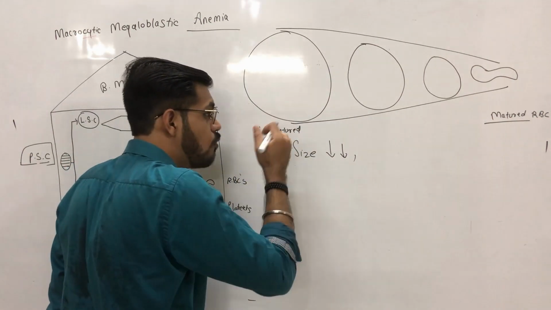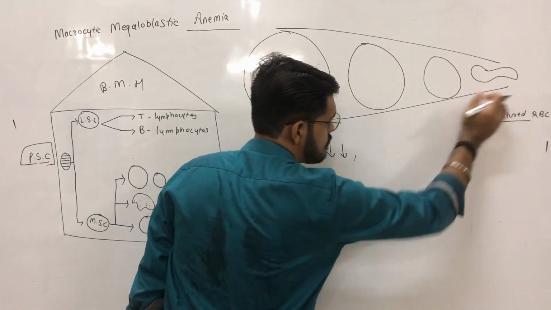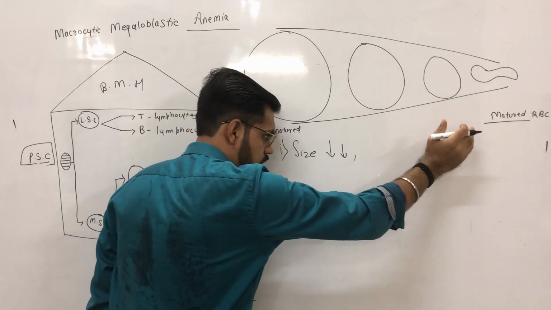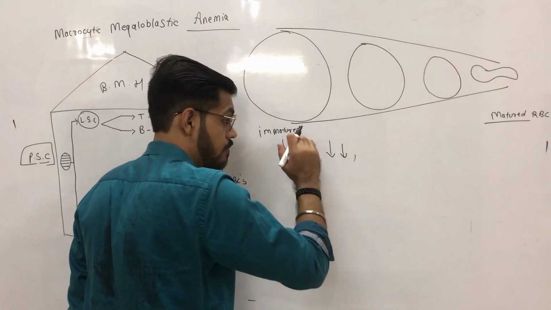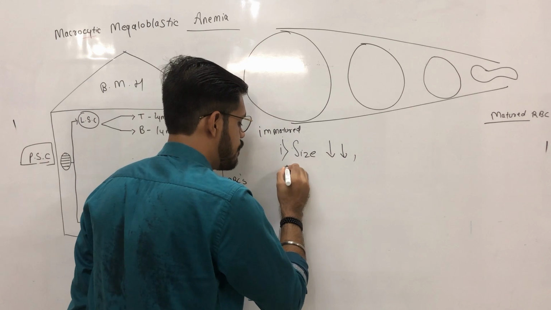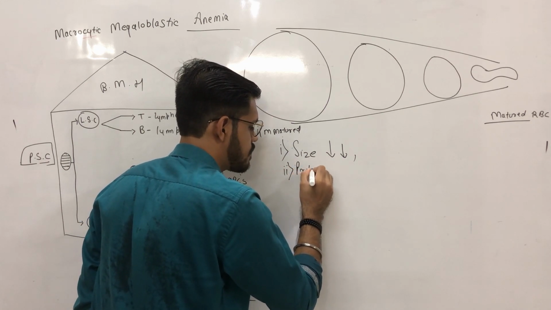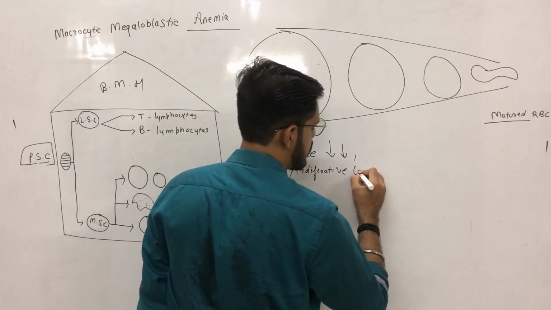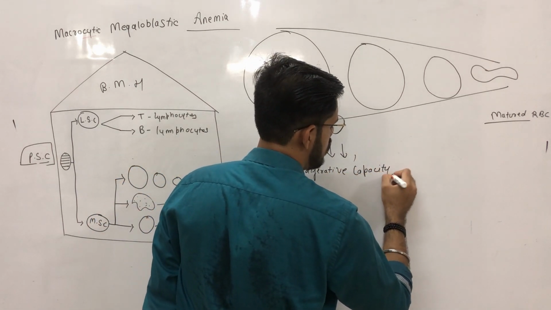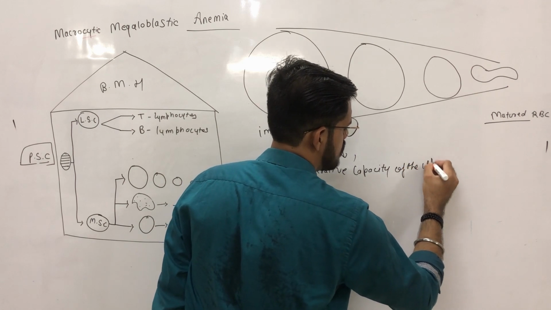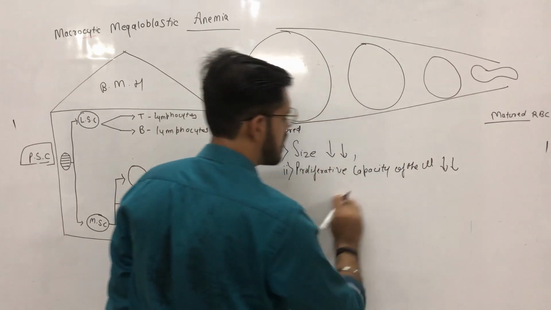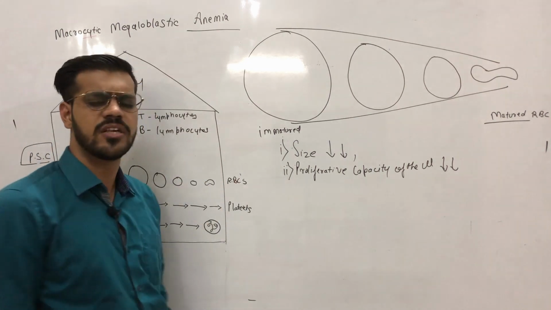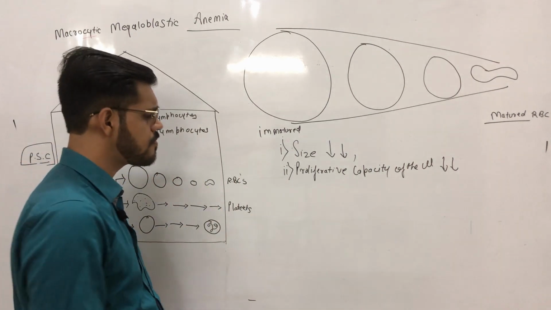It will differentiate more as compared to a matured RBC, and when we go towards a matured RBC from the immatured side, the proliferative capacity and the differentiating capacity of the cell decrease.